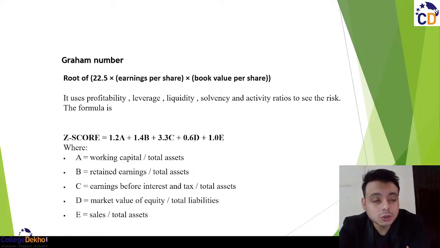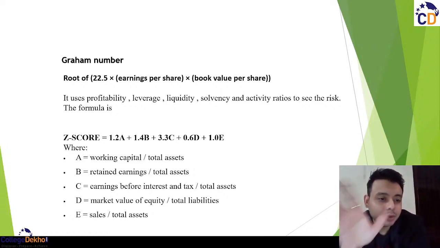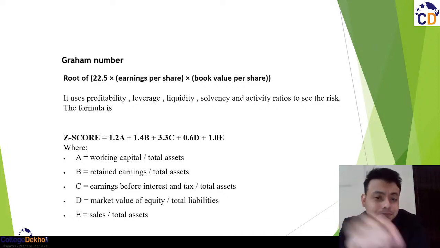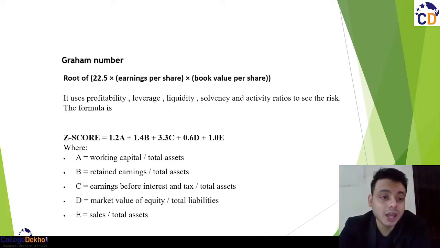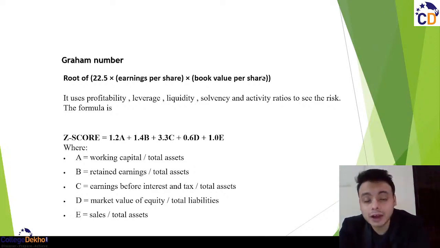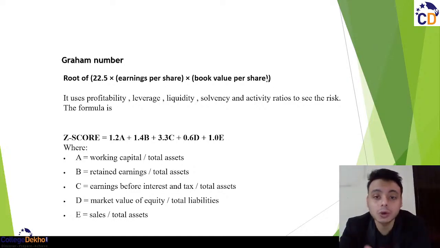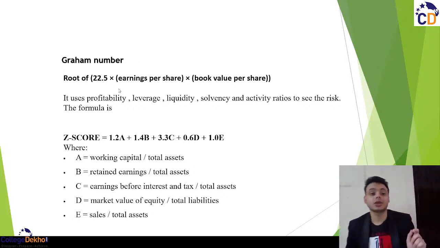Okay, so talking first about the Graham number. The formula of the Graham number is, under a root you have this whole formula: 22.5 into EPS into the book value per share. What EPS is and what book value per share is, we have talked about in the previous sessions. And this formula was given by Mr. Graham only.